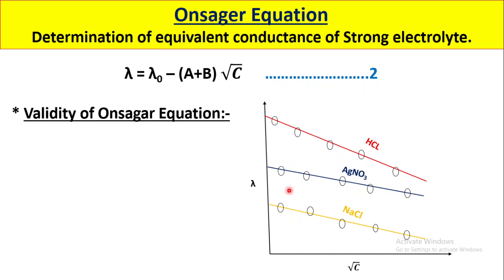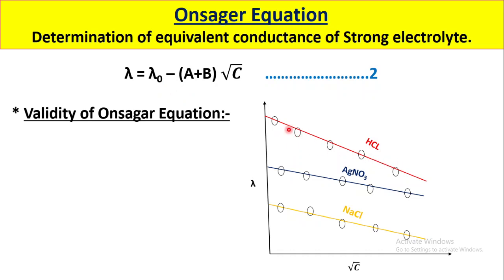This equation is similar to y equal to mx plus c. Here the square root of c is nothing but the value of x, a plus b is nothing but the slope, and the extrapolation gives lambda 0.